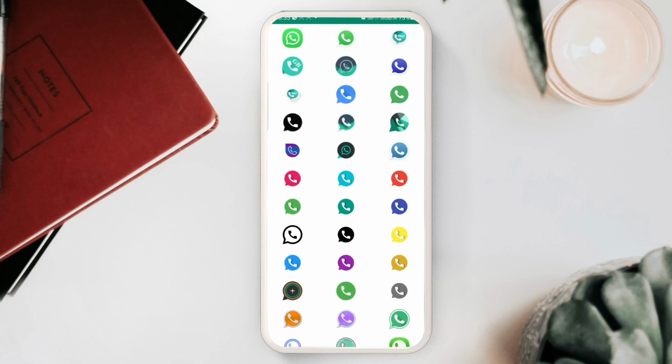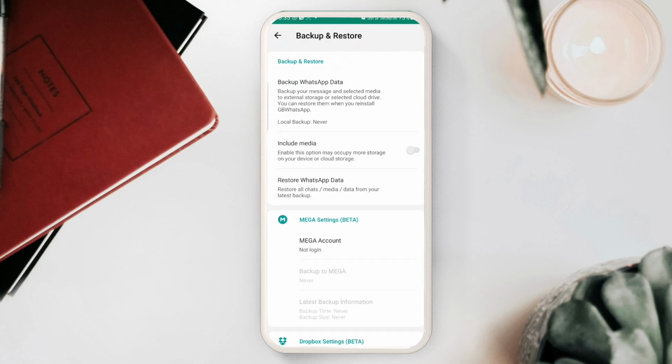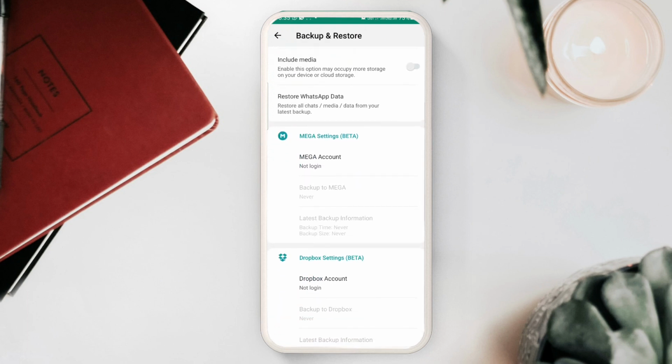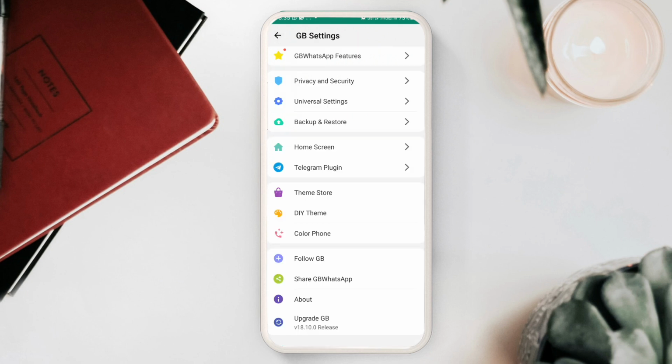Click on choose icons. Here multiple icons are shown. If you want to choose any icon, you can choose from here. Similarly, go back. Now you can click on backup. If you want to take a backup in cloud storage, here two options are there, Mega account and Dropbox account. Without logging in to these cloud storages, if you click directly on this option, backup data, then the backup will be stored in your phone. So this is also very important.